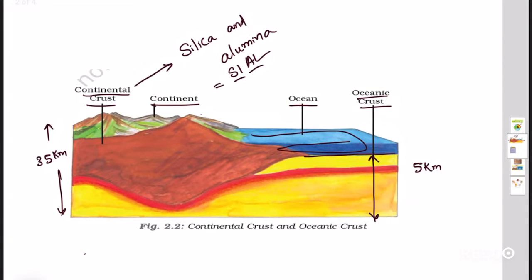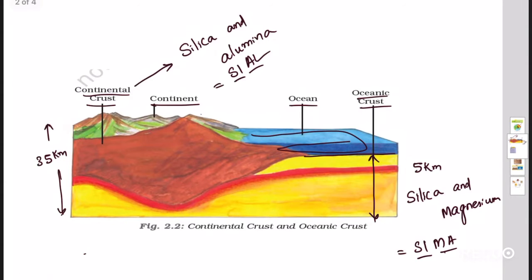Si for silica, Al for aluminum. It is called Sial. And in the oceanic crust we have constituents of minerals such as silica and magnesium. This is called SIMA. Si for silica, Ma for magnesium.